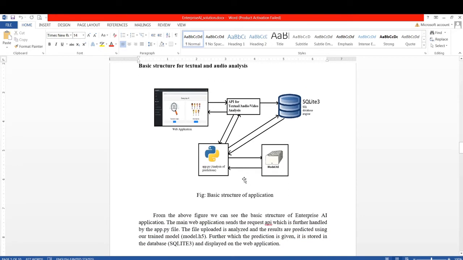As shown in the figure, we can see that from the web application the request for the text, audio or video analysis is sent to the software, while the prediction is done using our trained model, and predictions are stored into the database.